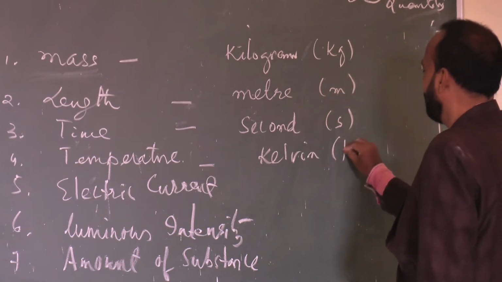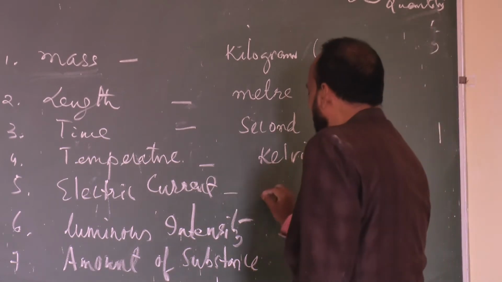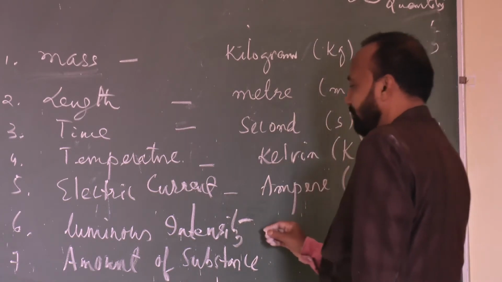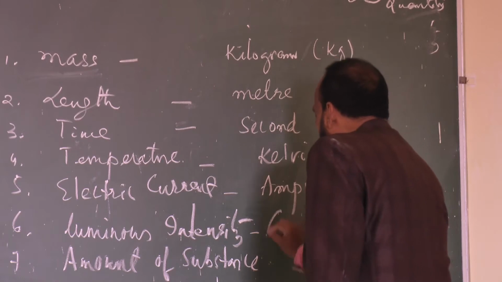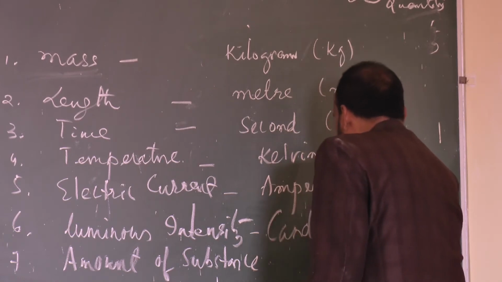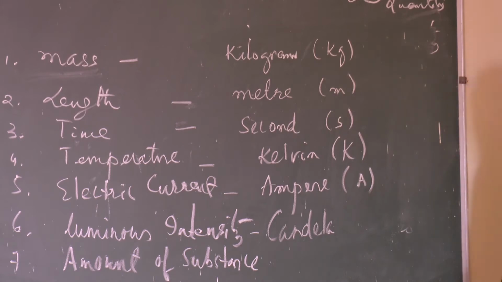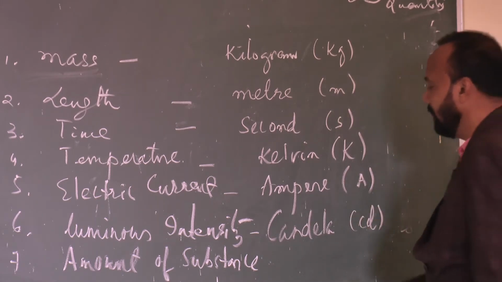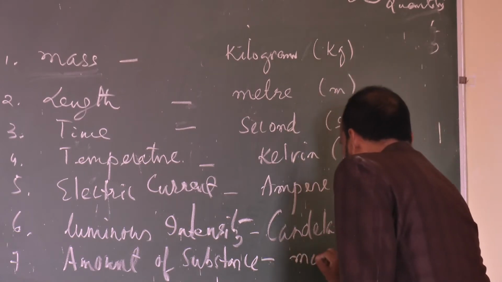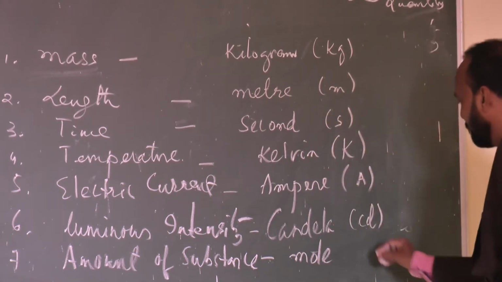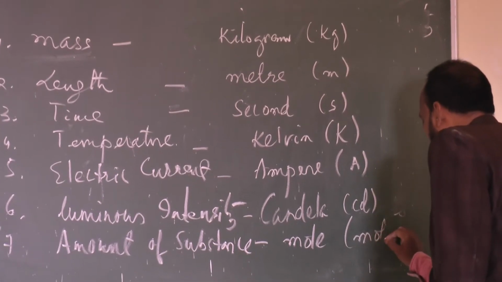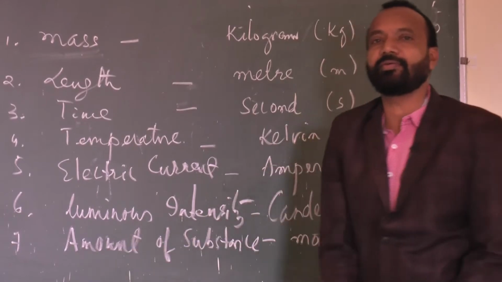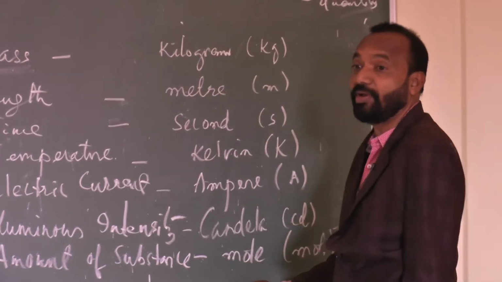Electric current is ampere, symbol A. Luminous intensity is candela, C-A-N-D-E-L-A, please note it. The symbol for candela is cd. Amount of substance is mole, M-O-L, and symbolically we write mol. So like this, we have listed 7 fundamental quantities and 7 corresponding units.